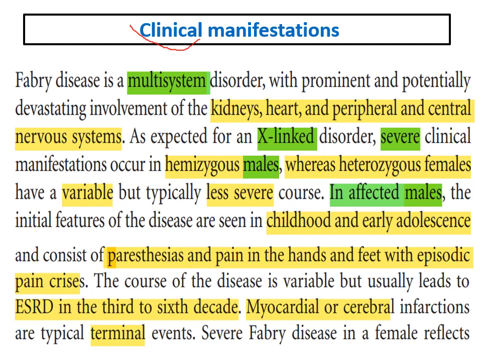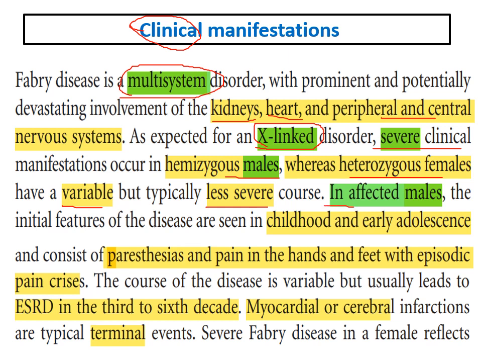What about the clinical manifestations? As we said, Fabry disease is a multi-systemic disorder that usually affects the kidney, heart, nervous system, both peripheral and central nervous system. This disorder is X-linked with severe manifestations in males, and heterozygous females have a variable disease course and usually less severe presentation.